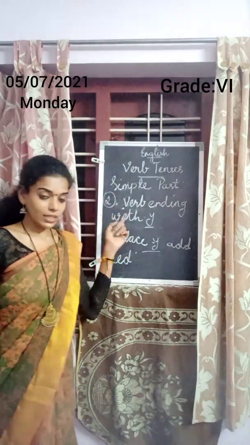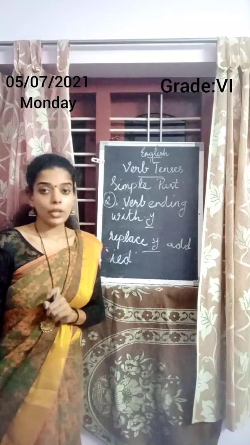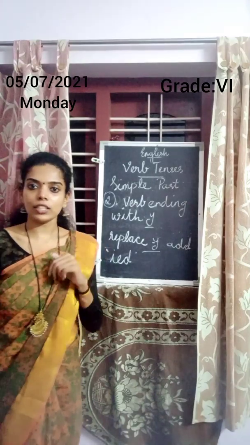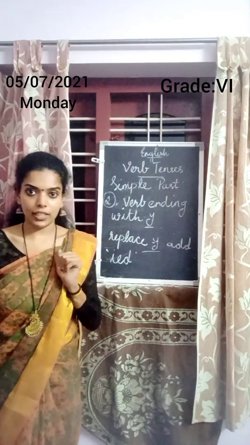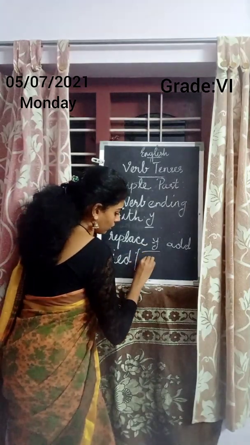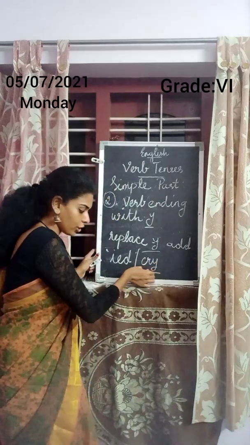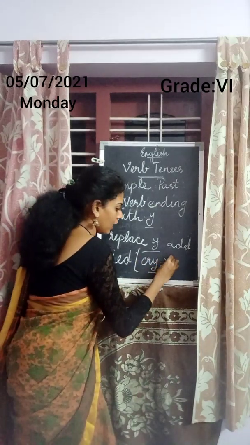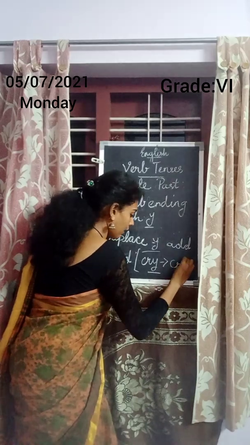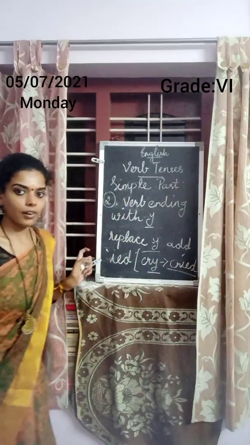So the third rule is verb ending with y. If a verb ends with y, you need to replace the y and add ied. For example, cry. Here cry ends with y, okay? So you need to take the y and add ied. C-R-I-E-D. Cried. This is the past form of cry.